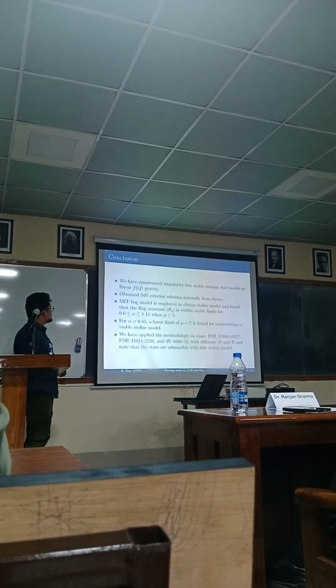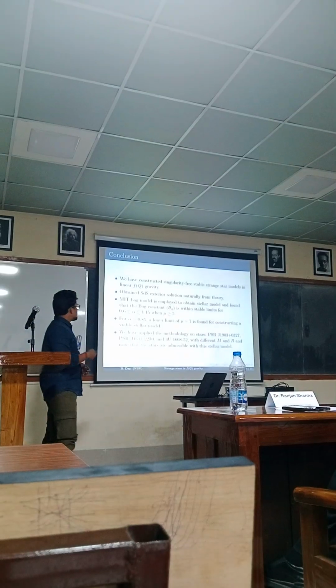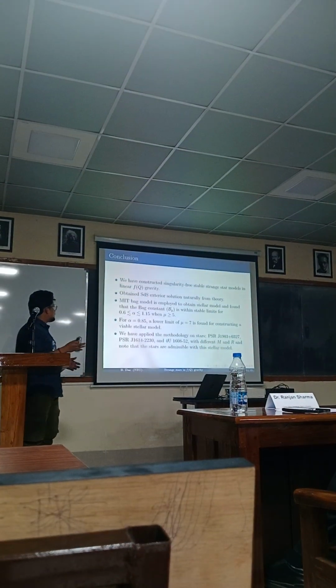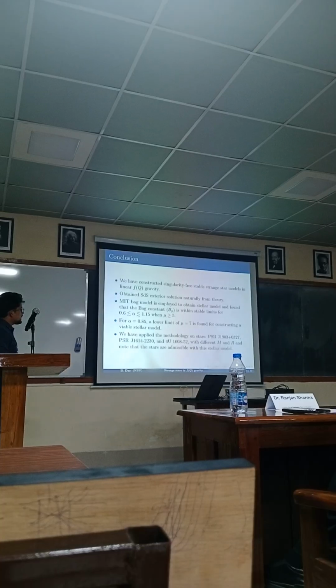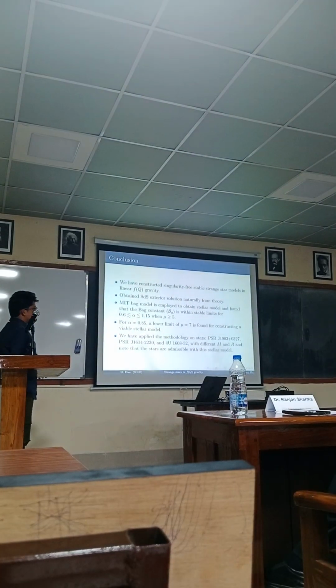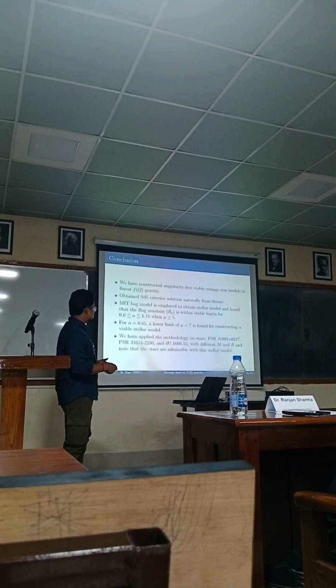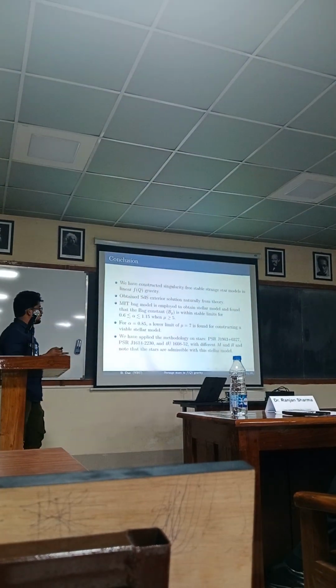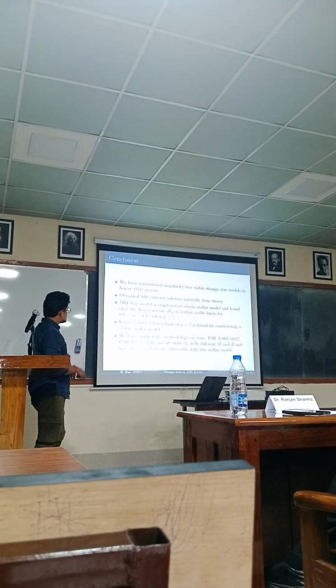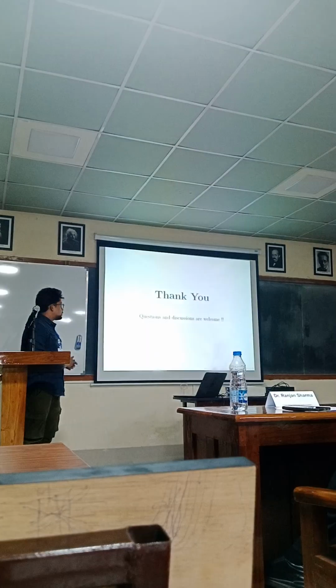So to conclude the talk, we have constructed the anisotropic stellar model in linear f(Q) gravity. We obtained this stellar solution naturally from the theory. The MIT bag model and the variable limit of the bag constant set a limit on the coupling parameter. From the mass-radius relation, we can set a strict lower limit for the model parameter. Now we have applied this methodology to some different compact objects with different mass and radius, and we note that all the stars are identifiable with this stellar model. I would like to thank my guide, Professor Vikas Chandra, for his support. Thank you.